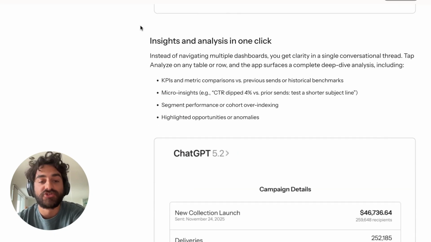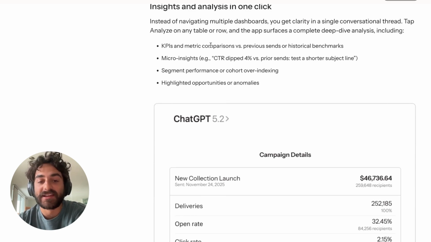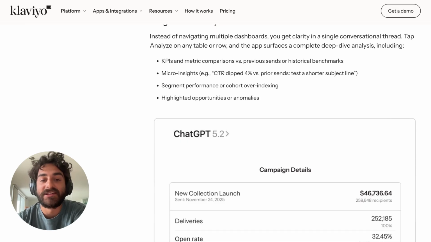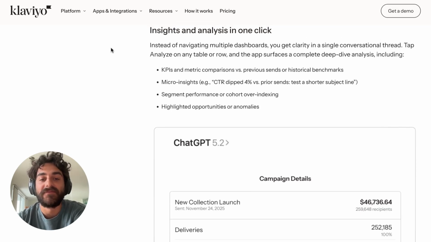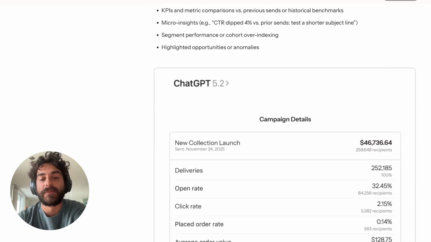And then the part that I'm most interested in, and maybe will be most critical of, is the insights and analysis in one click. So seeing data is one thing, but obviously the most important thing is actually being able to get insights from that data in order to make decisions on what you're going to do next. So the reason I might be a little critical is because that is exactly what we specialize in at Dispatch. We are a very strategy-focused, data-driven agency, and I'm really curious, honestly, to see if this can be helpful for us. And we've spent years developing specific frameworks and methodologies for looking at the data in specific ways, and most importantly, understanding how to derive insights from specific data.